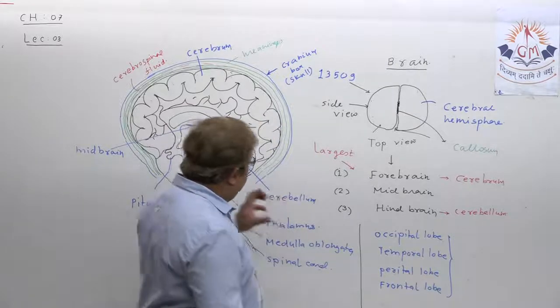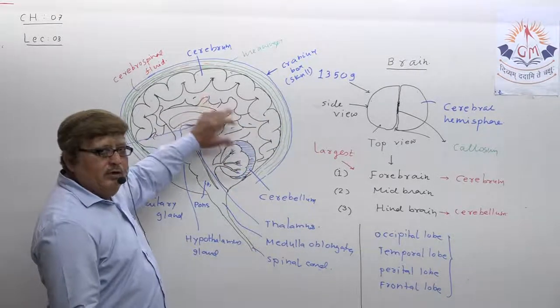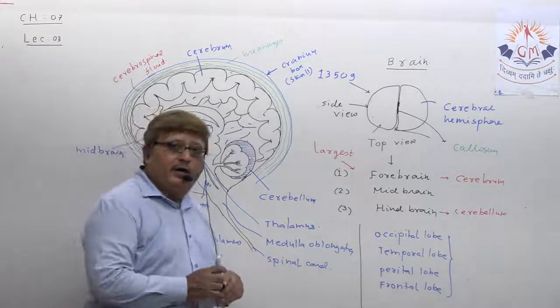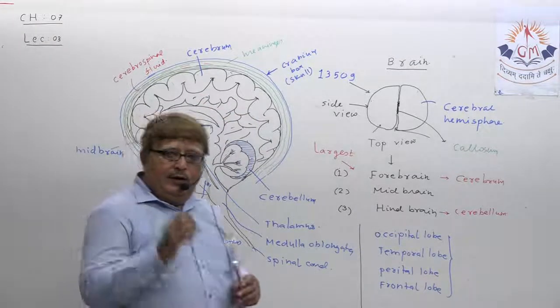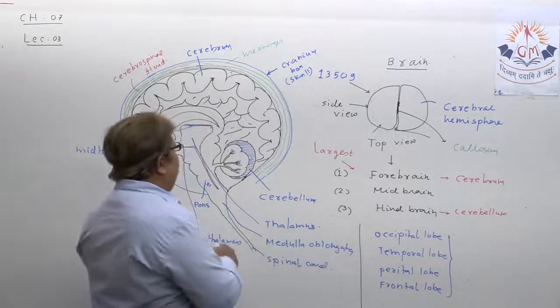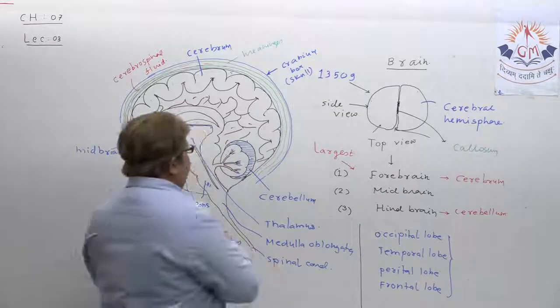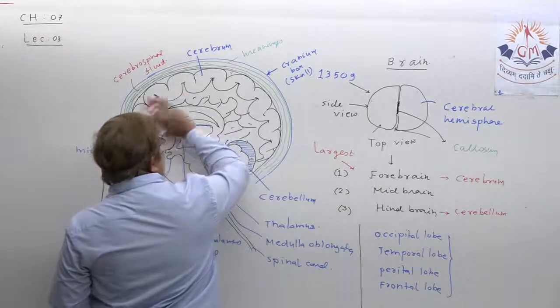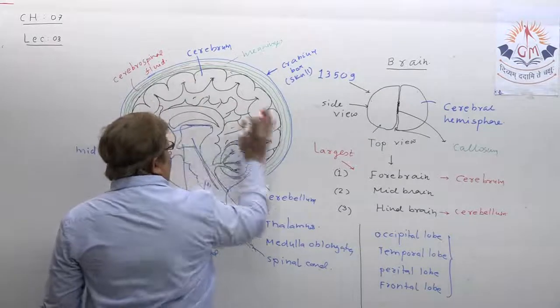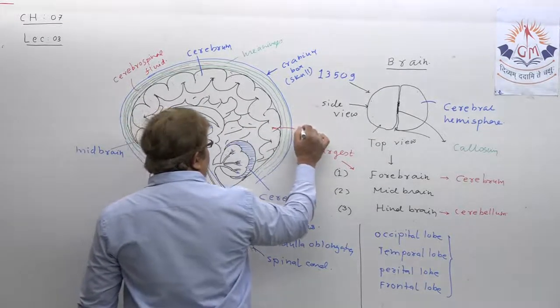And my dear student, you should understand one thing, that our cerebrum is actually covered by a highly convoluted structure which we call cerebral cortex.